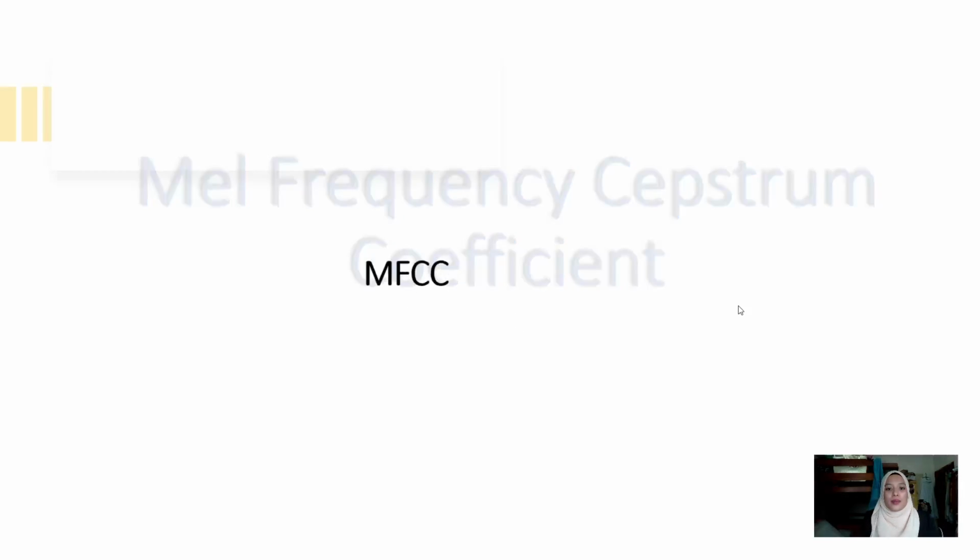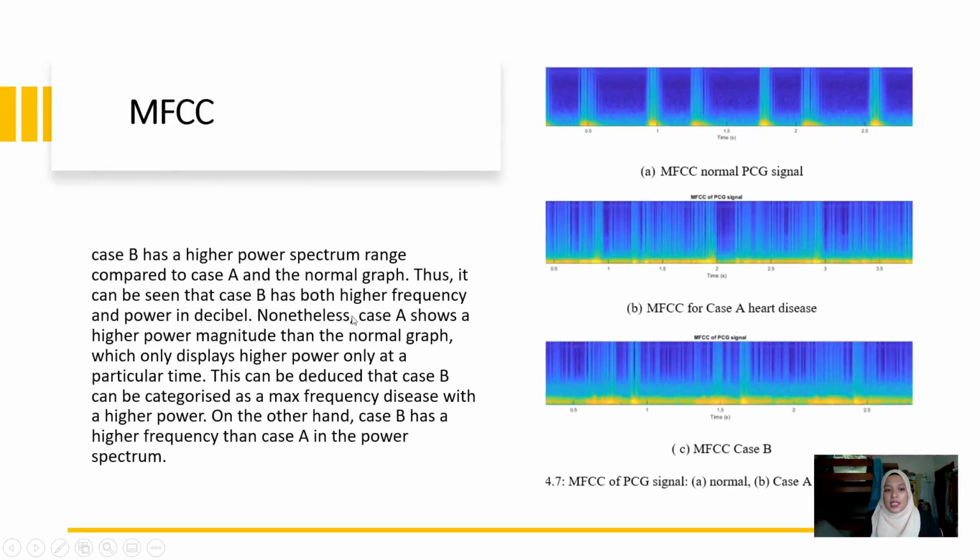So we continue with Mel Frequency Cepstrum Coefficient, MFCC. Case B has a higher power spectral range compared to case A and the normal graph. Thus, it can be seen that case B has both higher frequency and power in decibels, the unit. Nonetheless, case A shows a higher power magnitude than the normal graph, which only displays higher power at particular times. This can be deduced that case B can be categorized as a maximum frequency disease with a higher power. On the other hand, case B has a higher frequency than case A in the power spectrum. The tick of the yellow shows the higher power in decibels.